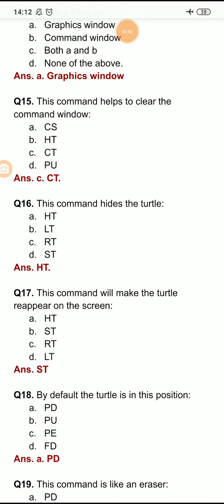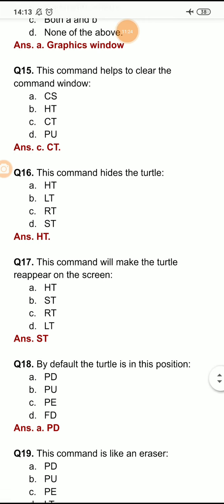Now question number 15. This command helps to clear the command window. There are two main components of the logo window, the graphics window as well as the command window. The screen of logo is divided into two portions. Graphics window is where the shapes appear. When we give a command, the shapes appear on the graphics window. And down below, there is the command window. Whatever commands we type in logo are shown on the command window.